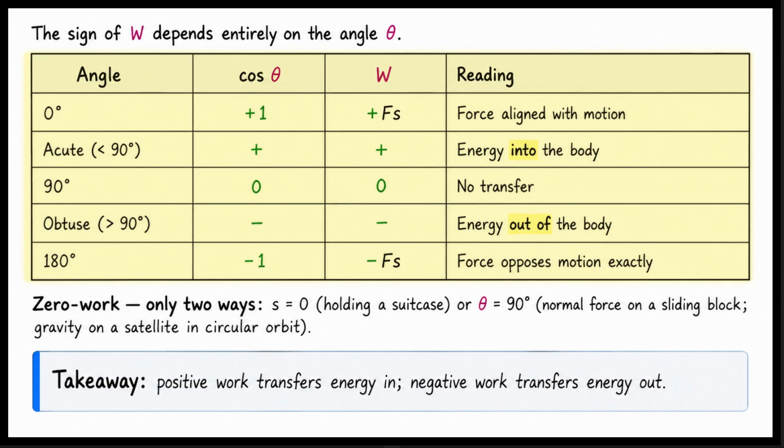Notice there are only two ways to get zero work. Either the displacement is zero, like holding a heavy suitcase still, or the angle is 90 degrees, like the normal force on a sliding block, or gravity acting on a satellite in a circular orbit. The main takeaway is this: positive work transfers energy in, negative work transfers energy out.